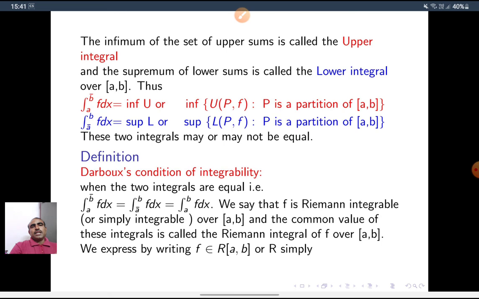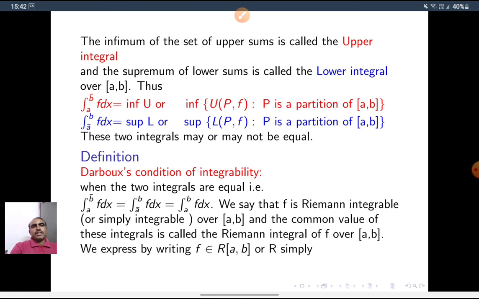Thus, integral a to b bar f dx, where the bar indicates the upper integral, is equal to the infimum of the set U. What is U? U is the set of all upper sums corresponding to partitions. So it is the infimum of UPF, where P is a partition of AB.